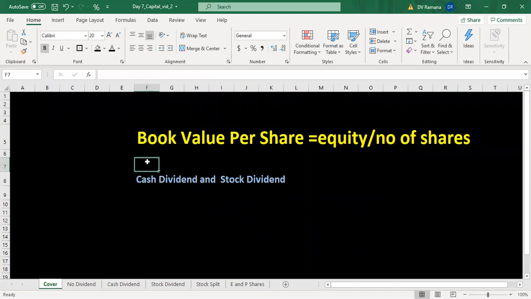Therefore, book value per share, which is also known as equity per share, or which is also known as asset backup per share, is an important accounting number to keep a watch on the impact of business decisions on the book value and the market.